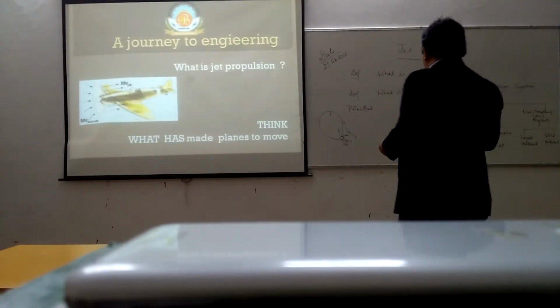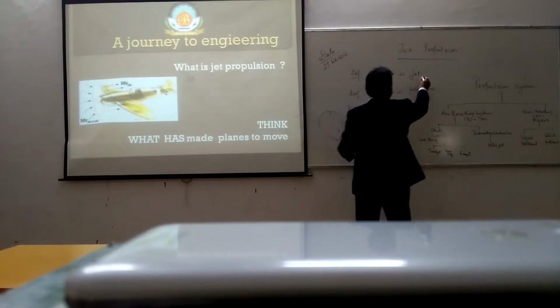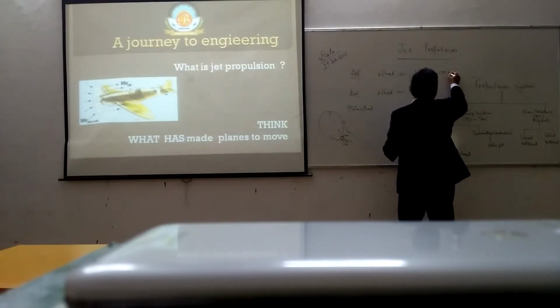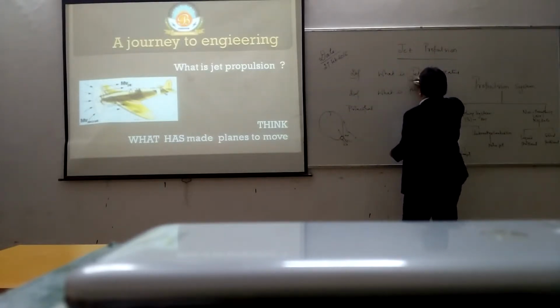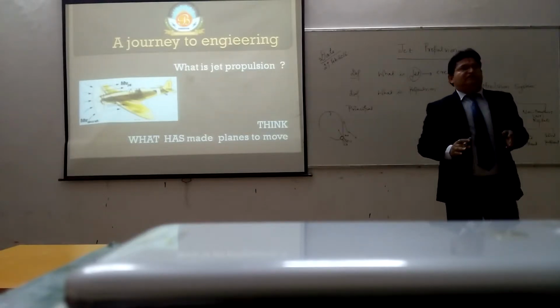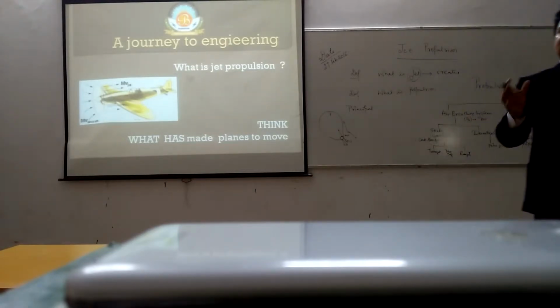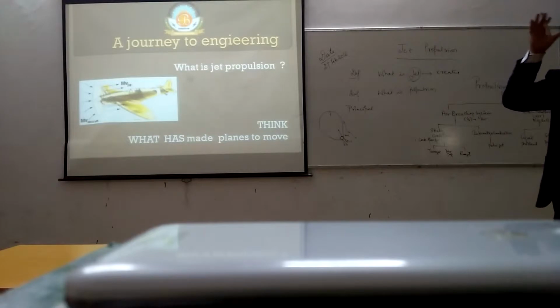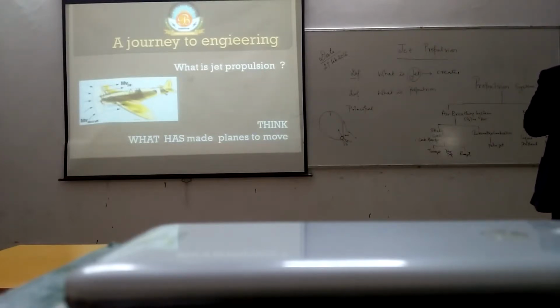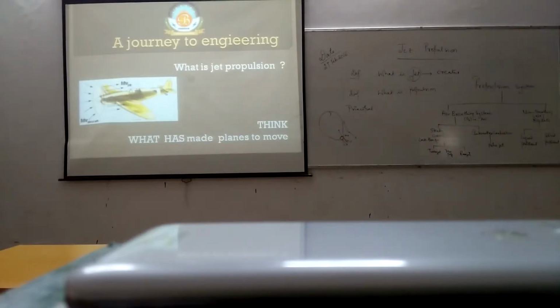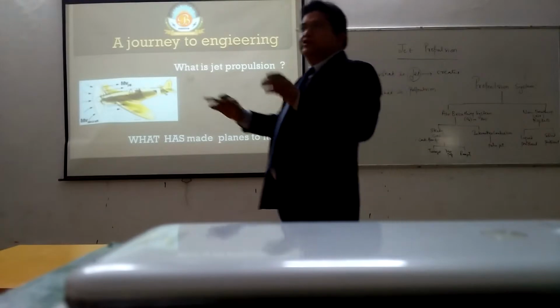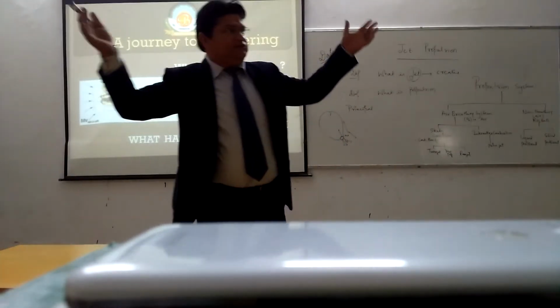Now, we see how this jet is created. The important part is the creation of the jet. Creation of the jet means that you must have such a high-speed jet coming out from the aircraft or the missile, so that the whole plane can propel and move forward. Such a huge mass of the plane is there.